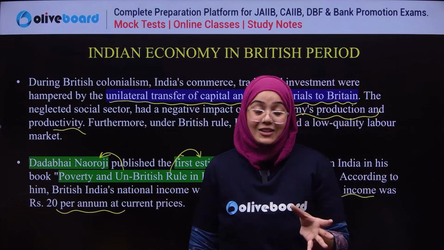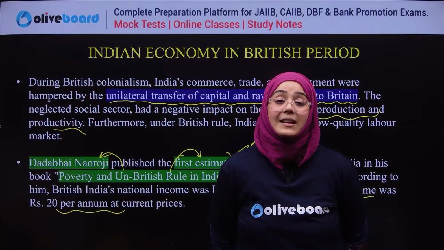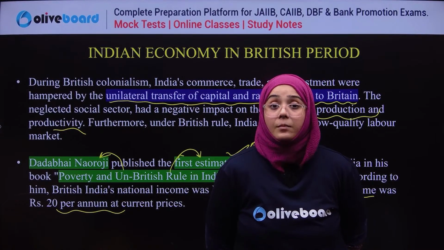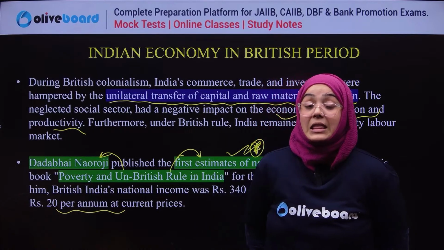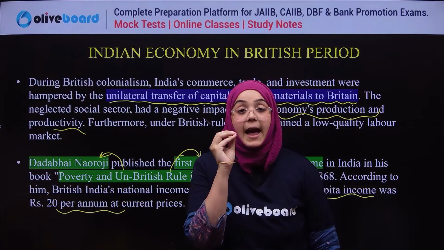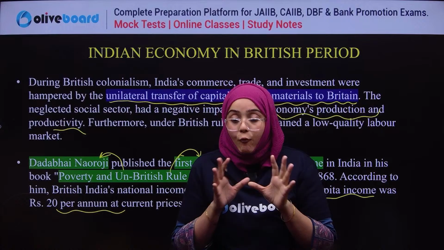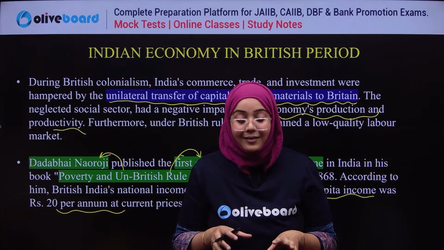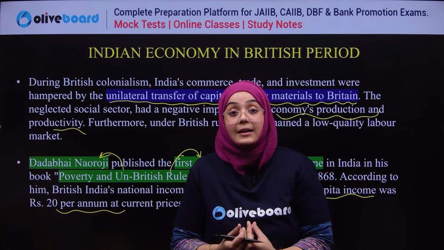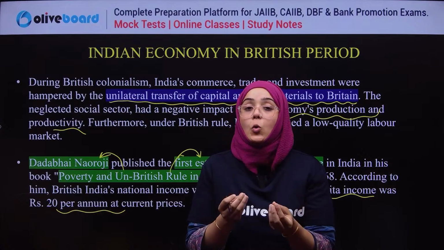If you can imagine, what is the value of rupees 20 per annum right now? Nothing. So at that time India's per capita income was at a very low level, and it was very, very negative for the whole economy.